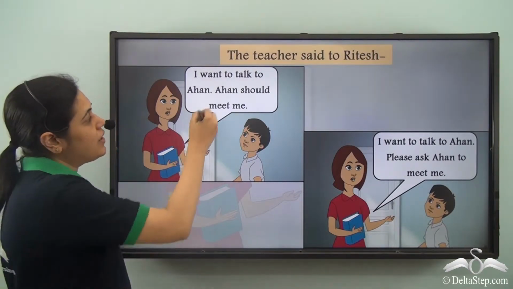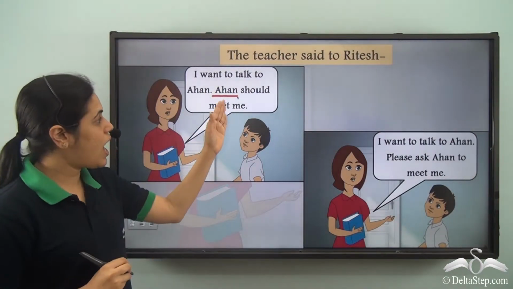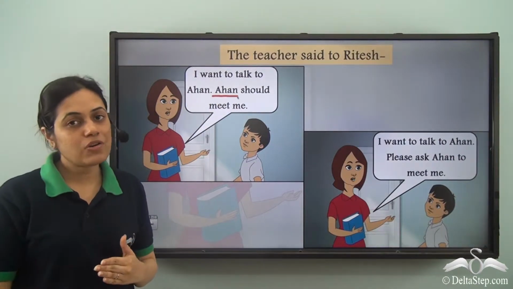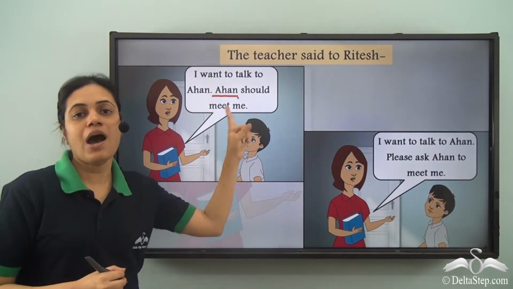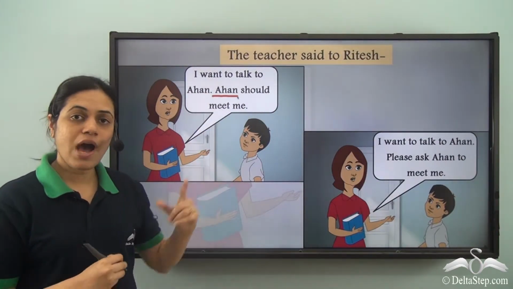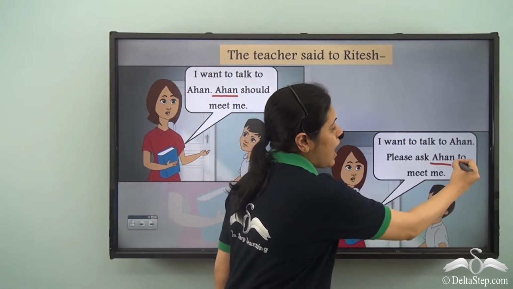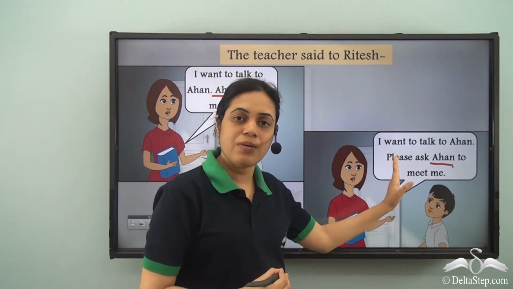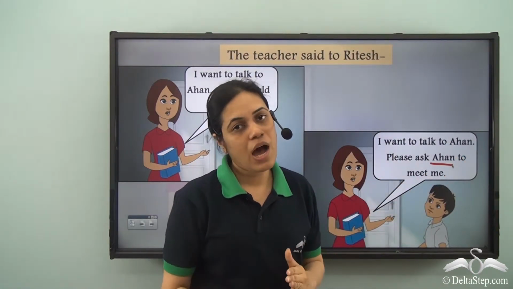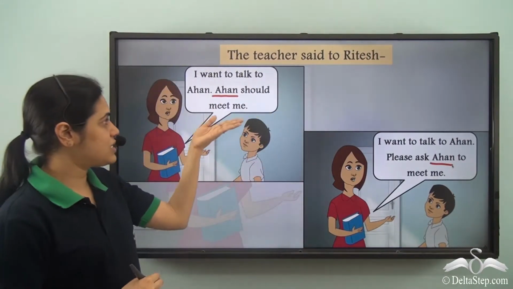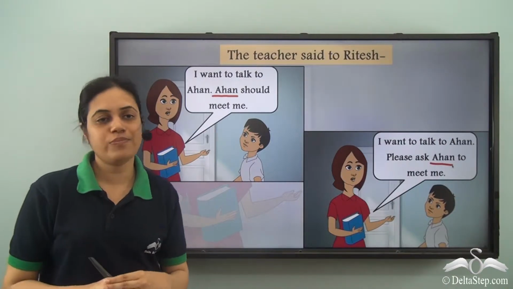What is that? In this case, Ahan should meet me. So Ahan is the subject because Ahan is performing the action. Ahan should meet. Ahan is performing the verb. So Ahan is the subject. And in this case, please ask Ahan. So ask is the verb. The verb is being acted on Ahan. So Ahan is the object. So in this case, Ahan is the subject. And in this case, Ahan is the object.